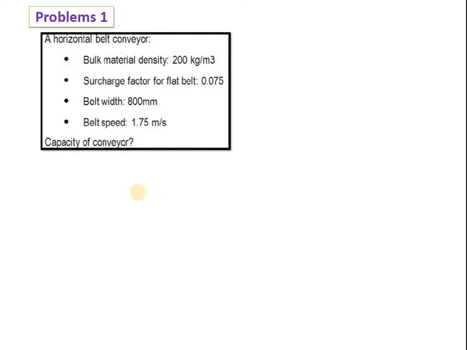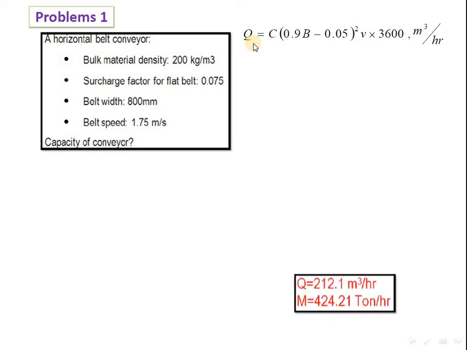Basically we have to calculate the mass capacity as density is given. So capital M is equal to rho into Q. We know that, and how to calculate the Q? We have this formula to calculate the volumetric capacity: C into b square into V, and small b is nothing but 0.9 capital B minus 0.05. So from this formula we directly calculate the Q value, and from that we can calculate the mass capacity by multiplying rho with Q.